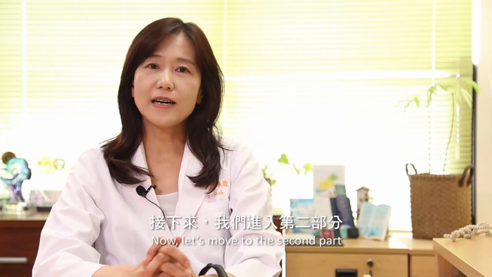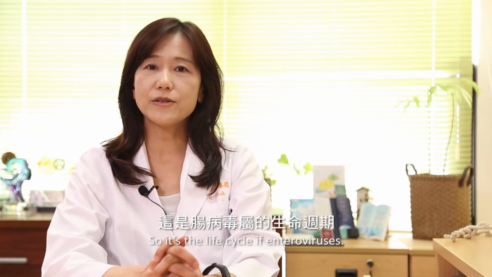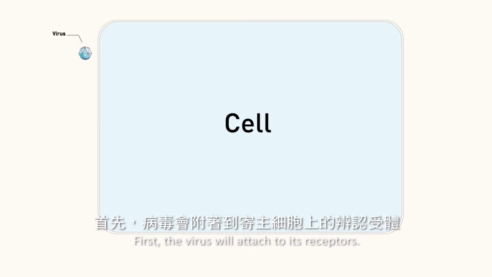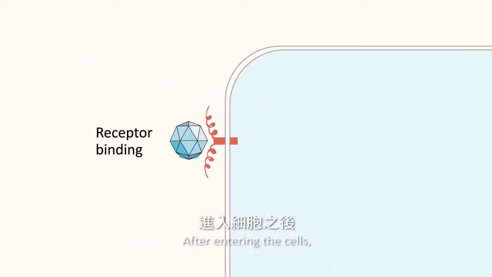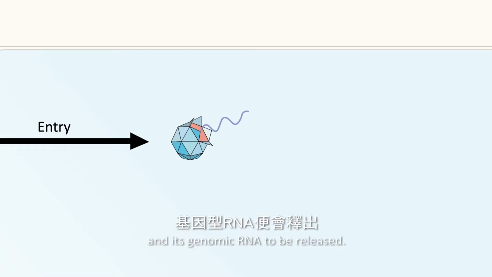Now let's move to the second part about how viruses replicate in the cells. So it's the life cycle of enteroviruses. First, the virus will attach to its receptors. Different enteroviruses have different receptors. After entering the cells, the virus will uncoat its capsid proteins and let its genomic RNA be released.